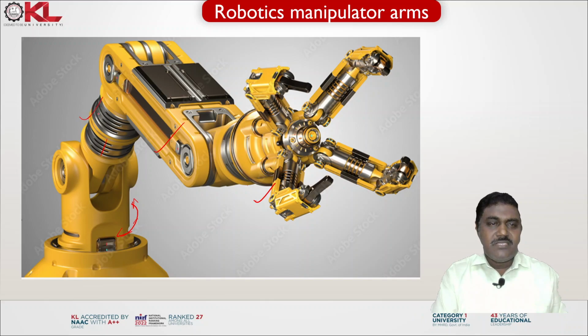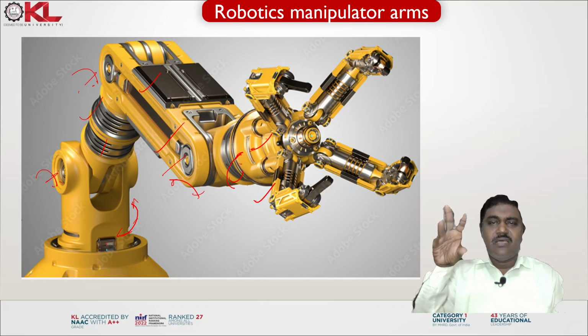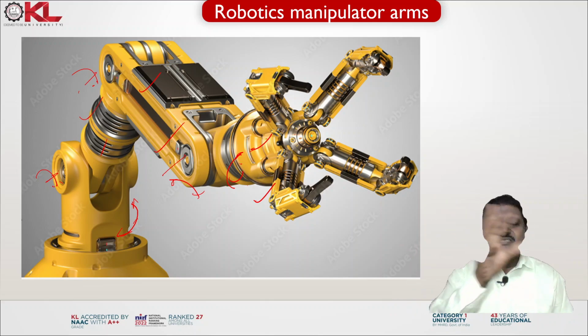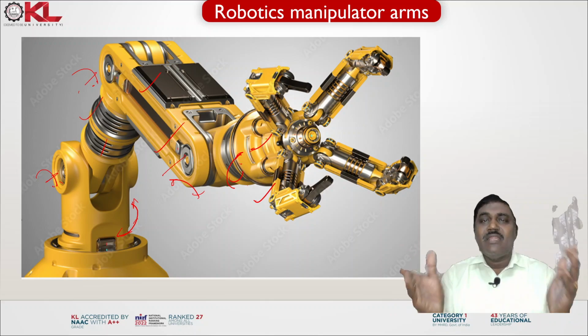And this arm, this link, can have rotation about this axis. It will rotate like this, clockwise and anti-clockwise. And also about this joint, this link can also have rotation, either clockwise or anti-clockwise. And also this entire unit has rotation like this. And these are acting as the arms, the end effector, these 4 fingers are moving to close on the object and release the object for the purpose of pick and place. Like different applications, you can use the manipulator arms.